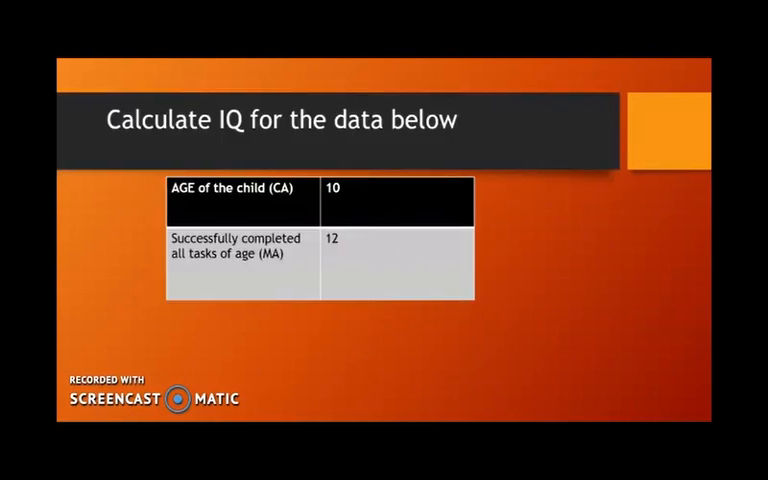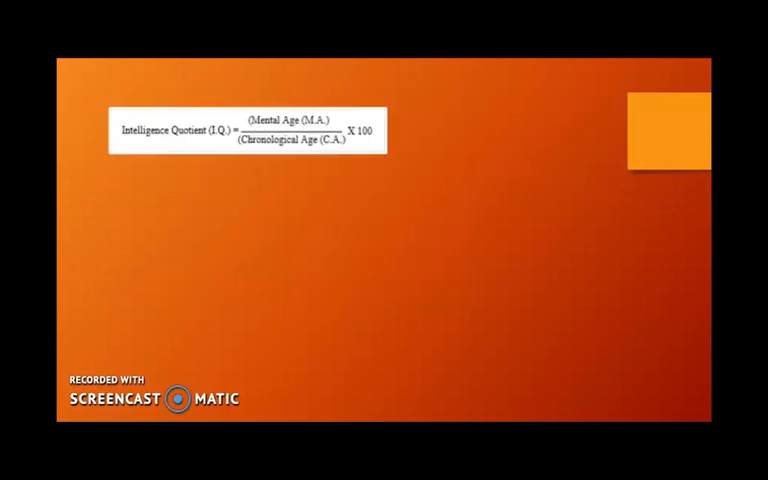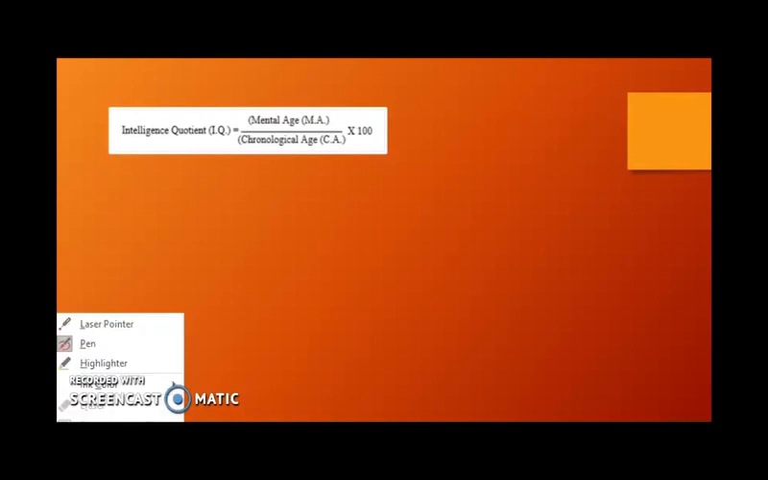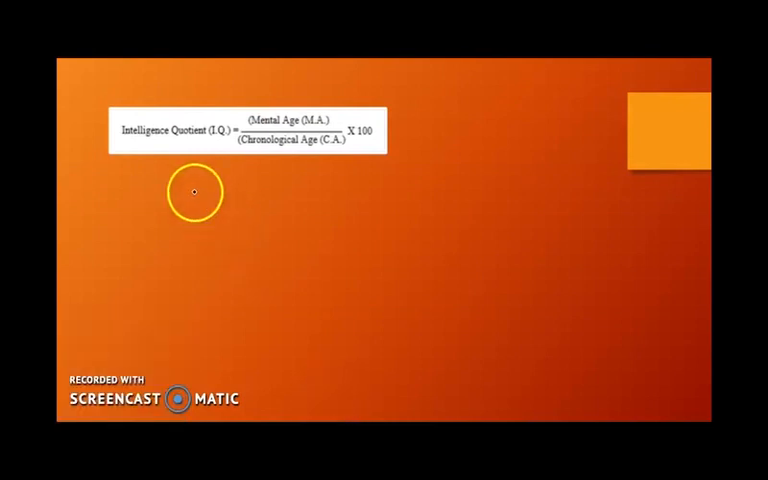Hope the previous example was clear. Now I want you to attempt this question on your own. If the CA of the child is 10 and MA of the child is 12, calculate the IQ. So here 10 is your CA and 12 is your MA. So calculate the IQ.